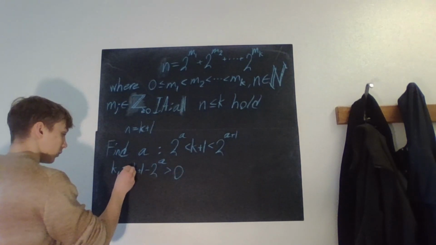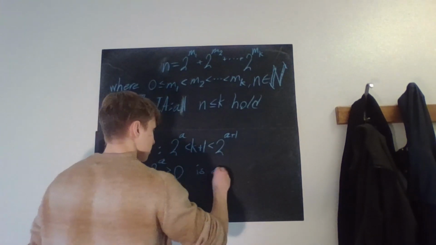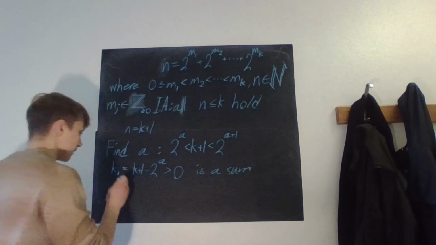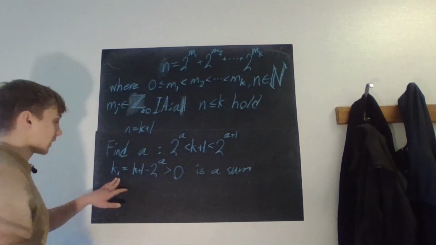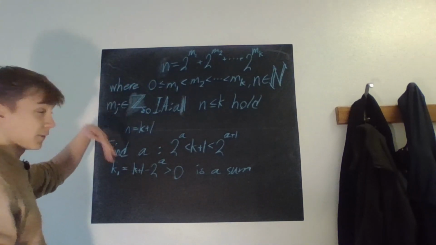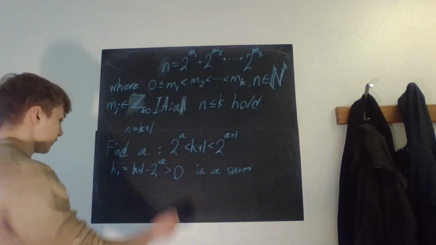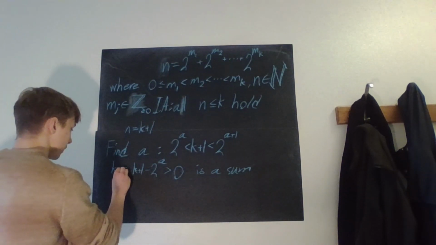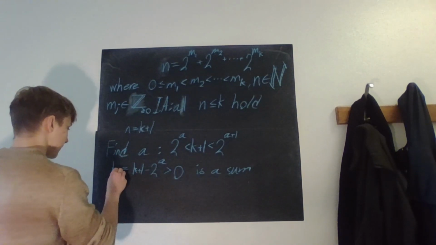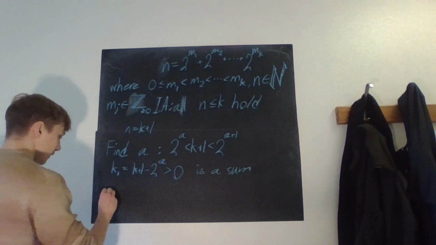Since k1 is strictly less than k plus 1, then we know that we can write it as a sum of integer powers of 2. We can denote it with p's.